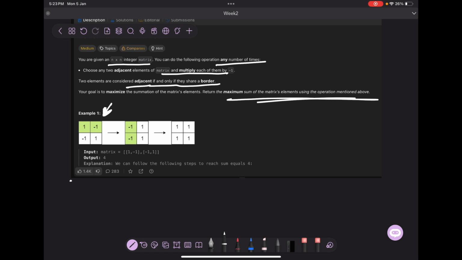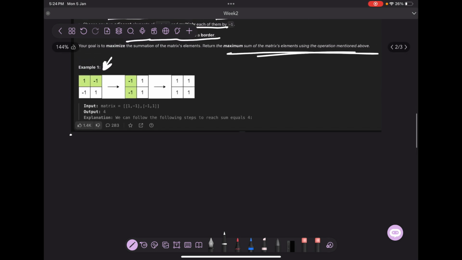So when we read this question, we realize that we'll try to make the maximum number of positive numbers here. For all the negative numbers that we have, we'll try to convert them to positive numbers, right? So here's one catch: can I convert all negative numbers to positive numbers? Is it possible?